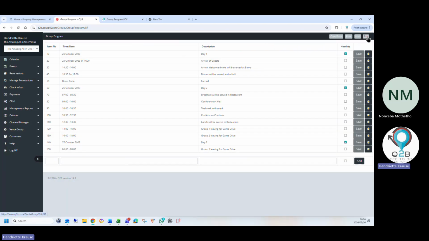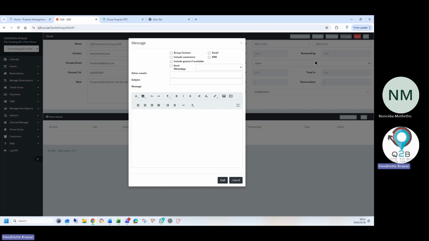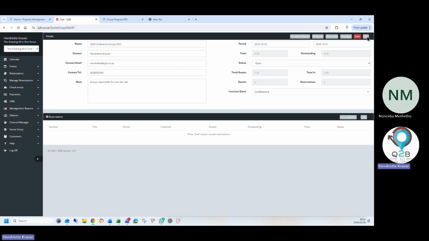So I can mail, I can print the program. If you had rooms, you can see the full room list. You can message all of them. If you want to communicate with all the guests, you can message with them and also email with them. If you have the WhatsApp integration, you can also then WhatsApp them all. Awesome functionality for groups.